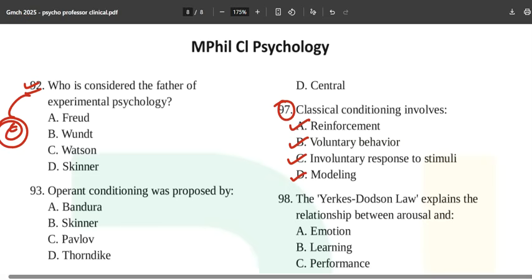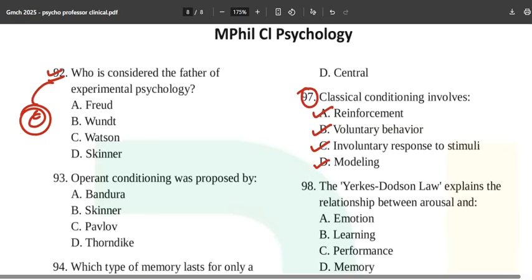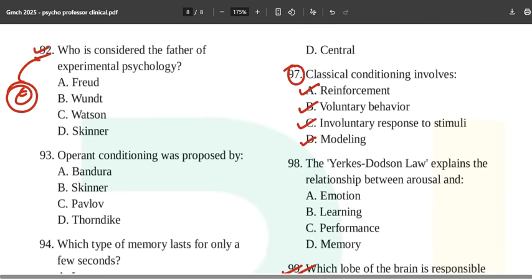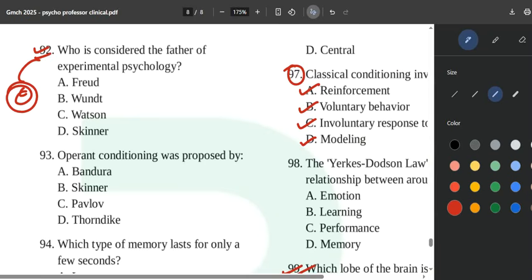But if you have revised well, you have done MCQs well, you have read line by line, you are doing things properly, then you will not fear and you will mark each and every question correctly in the examination hall. Because the standard is only your master's level, so you don't need to read heavy or multiple books unnecessarily for no use. Just read some basic concepts and then you are good to go.